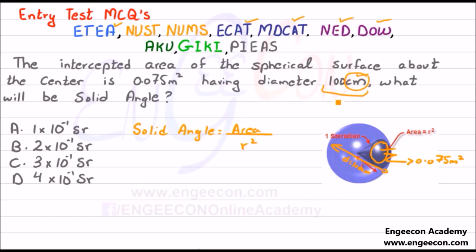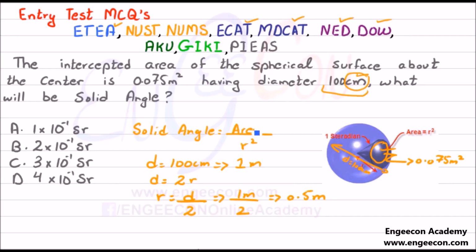We have to convert it to meters first: diameter is equal to 100 centimeters, which is equal to 1 meter. As we know that diameter is equal to 2 radius, we can write radius is equal to diameter divided by 2. Here the radius is equal to 1 meter divided by 2, which is equal to 0.5 meter.